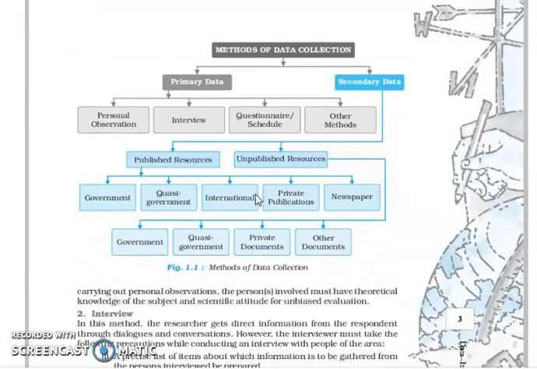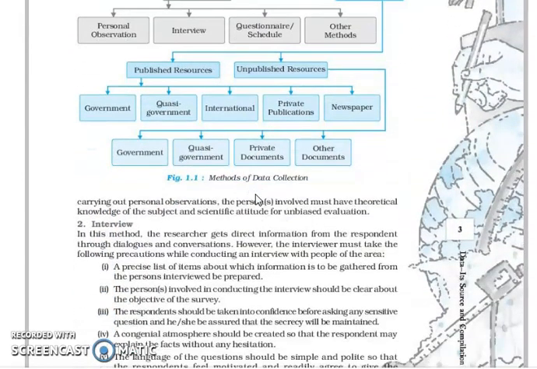Now the next source of the data is the interview. What is an interview? Suppose I come to you and ask you something and you give me the answers. This is the second source of the primary data. In this method, the researcher or the surveyor doing the survey gets information about the thing from the respondent. Suppose I visit your house and ask something, so you are the respondent and I am the researcher or surveyor. I ask you some questions and you give me the answers, that is actually the interview method.